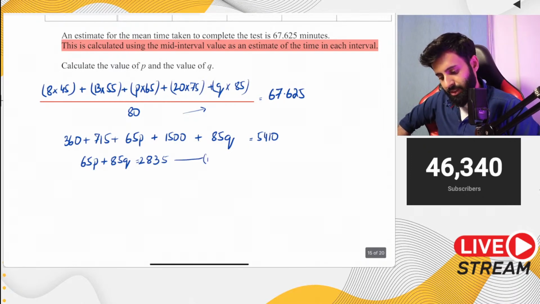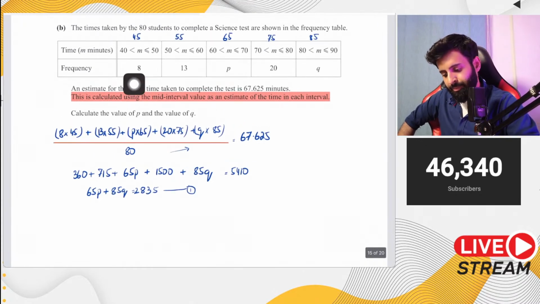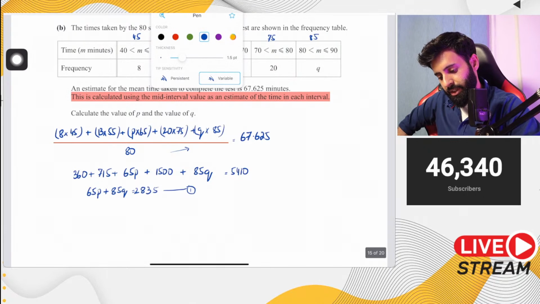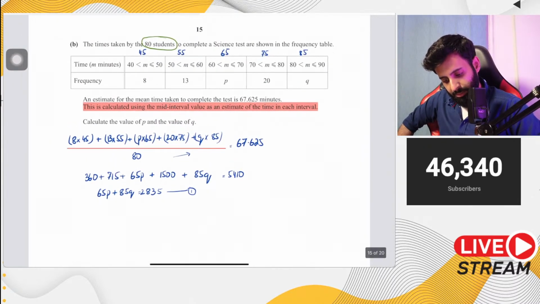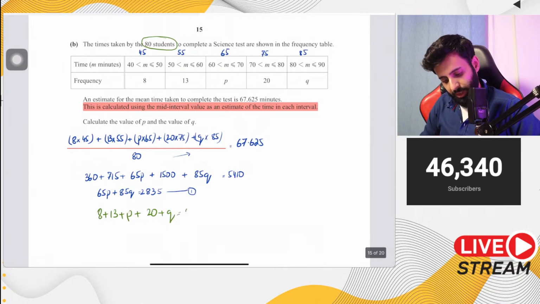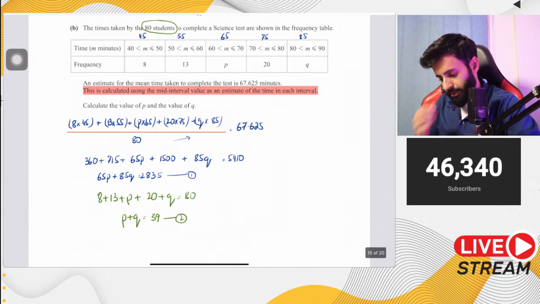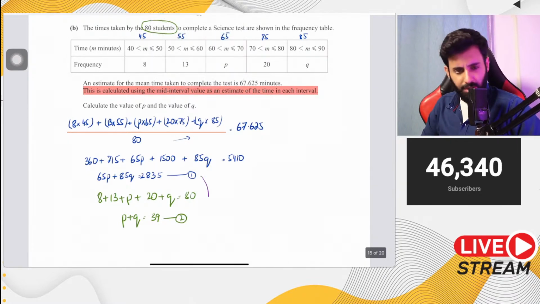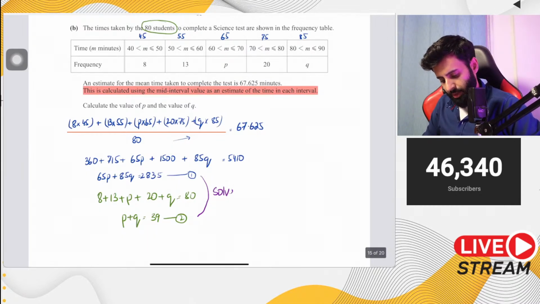Now, how will we get the other equation? We need another piece of information through which we can form the other equation, and that we can form just by taking the total number of students. How many total students are there? There are 80. So that means 8 plus 13 plus P plus 20 plus Q equals 80. So P plus Q equals 39 is what you will end up with. Now solve these two equations simultaneously. I'm going to skip a step over here just to speed things up. Solve these two equations simultaneously, and then you will have the value of P and Q.